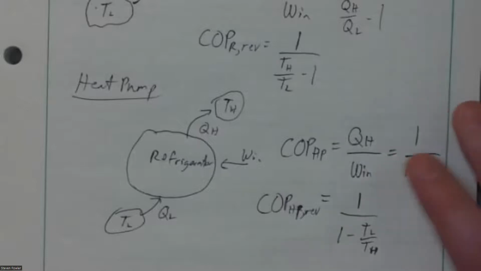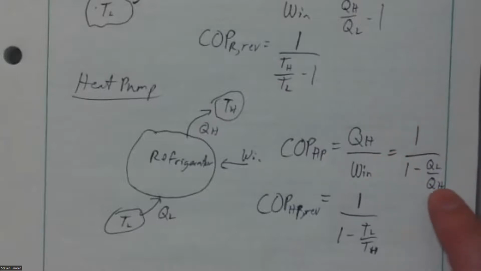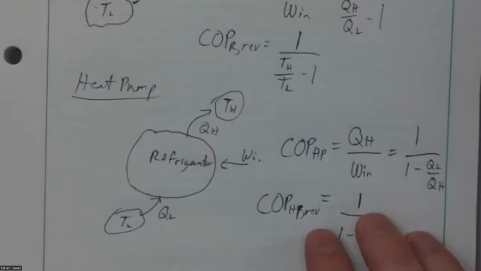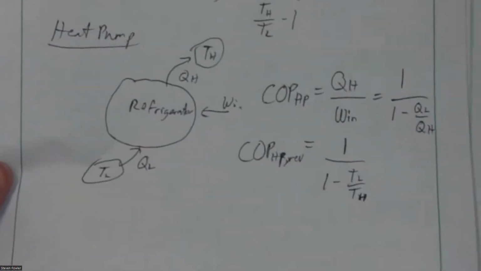This is always true, whether it's a reversible heat pump or not. This first expression is always true. And because the first law is always true, this expression is also true. It doesn't matter whether it's reversible or just one you or I might buy. Or this is only true if it's reversible. So if they want to know the minimum work input or something like that for the heat pump or a refrigerator, or they somehow tell you it's Carnot or some other type of reversible cycle, then this one applies as well. Same thing with the other ones we just looked at. Those reversible ones only apply if you know we're dealing with the best possible version of that device.